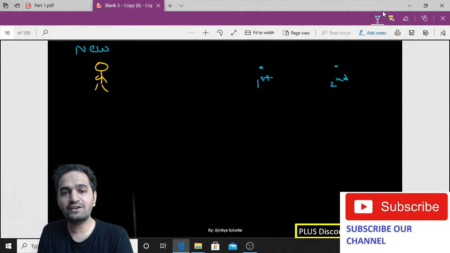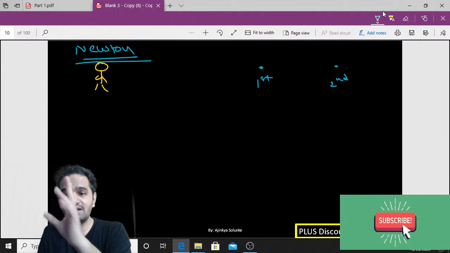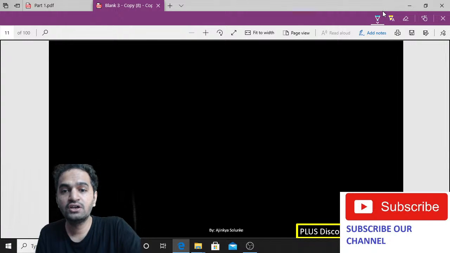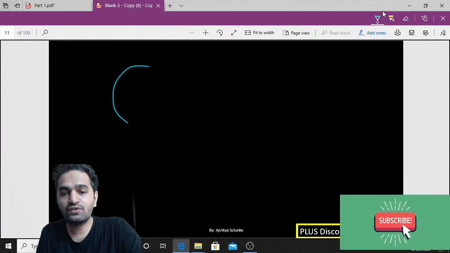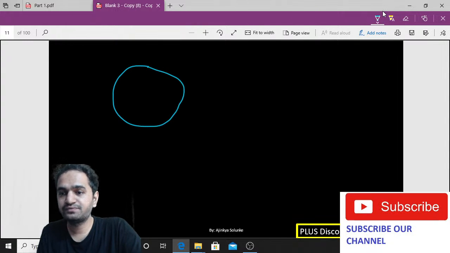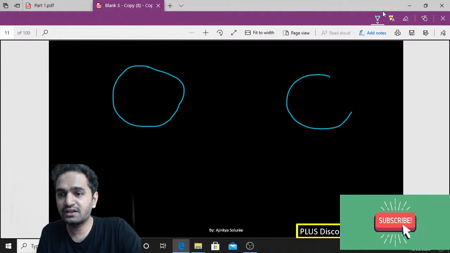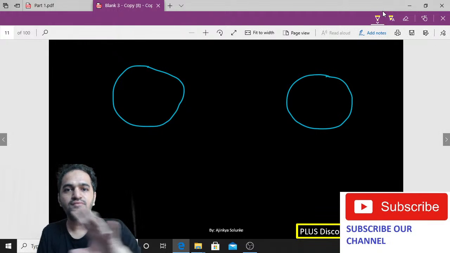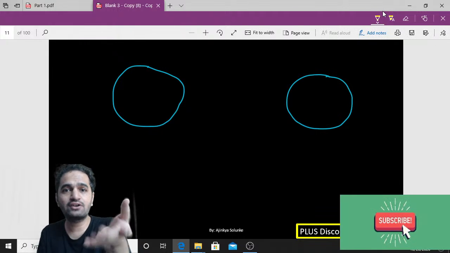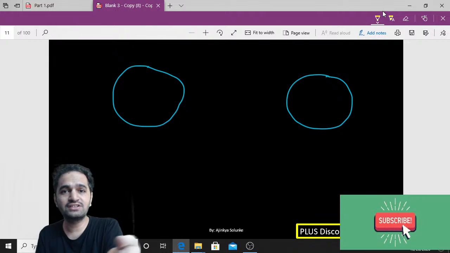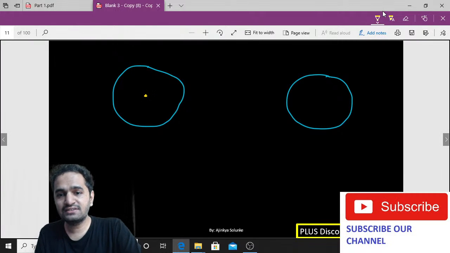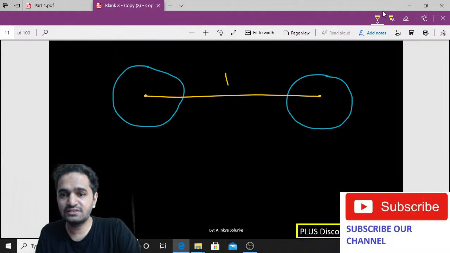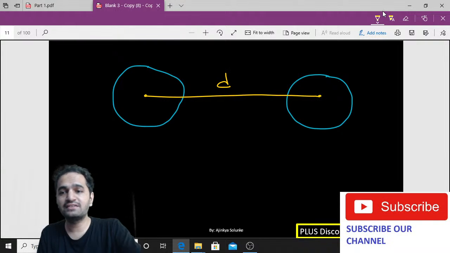Newton saw what kind of definition we are working with. So Newton said, let me give you a complete explanation. He said, take this one particle, and take another particle. These are the two particles, and according to you, they are attracting each other. Let us say the distance between them is d. They are separated by the distance d.